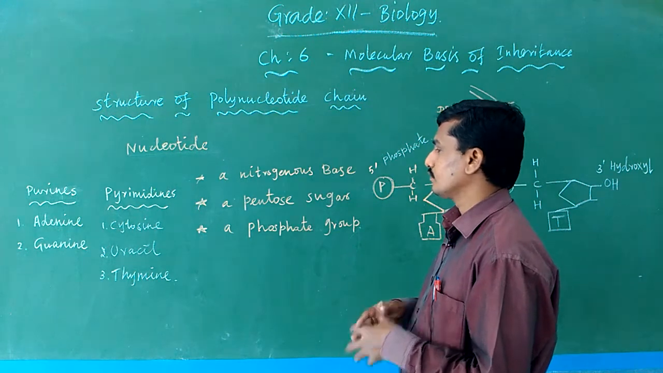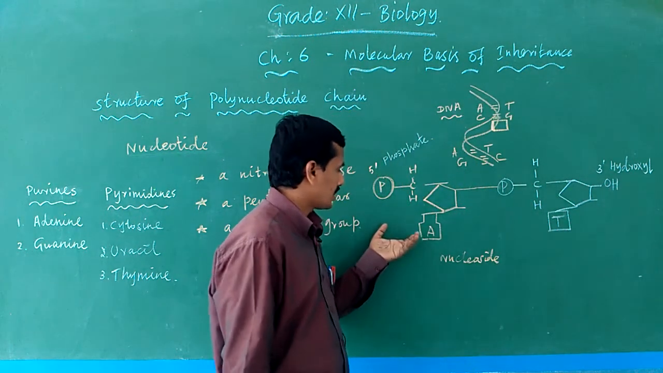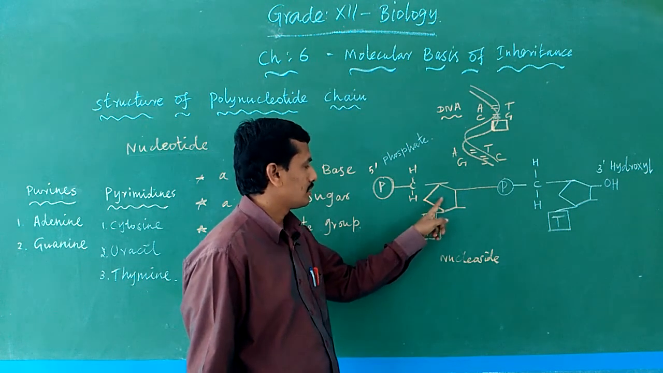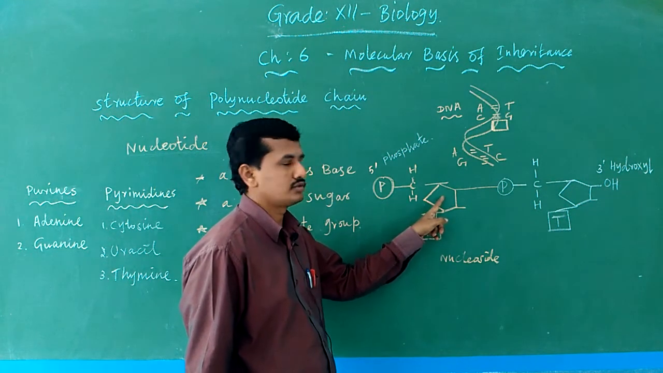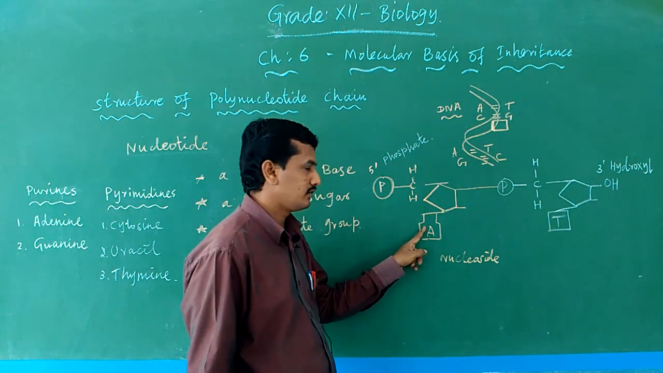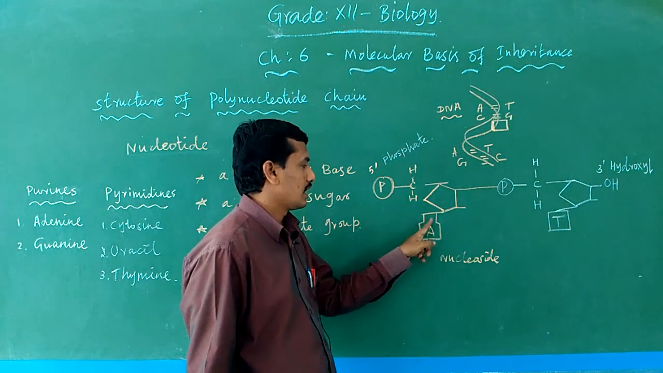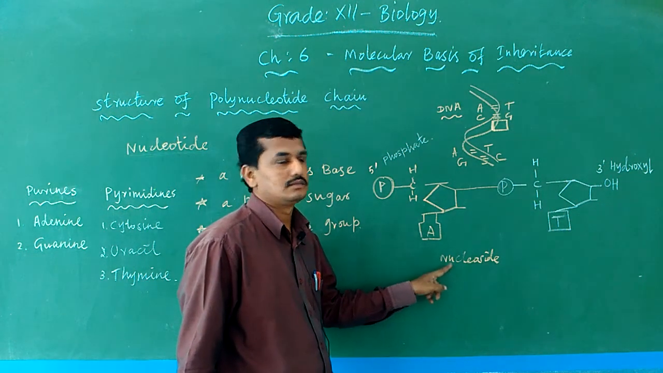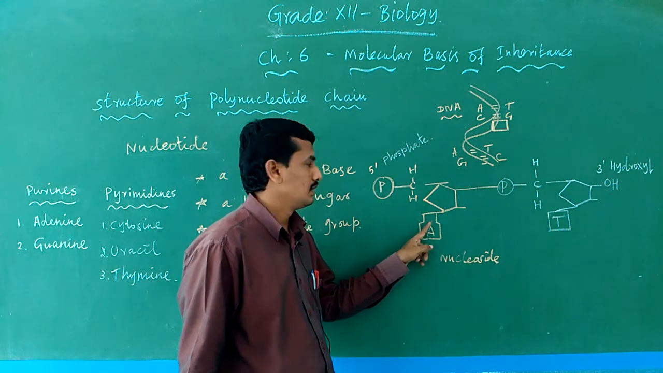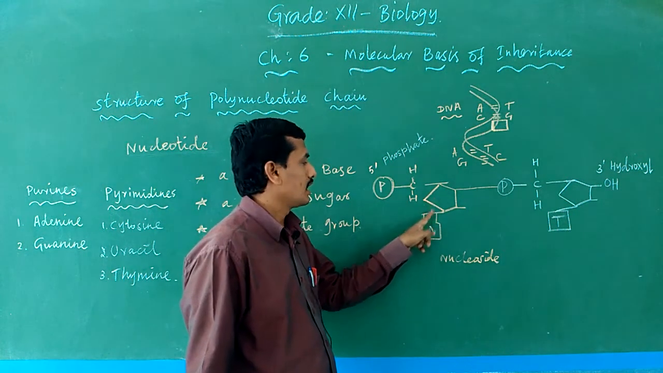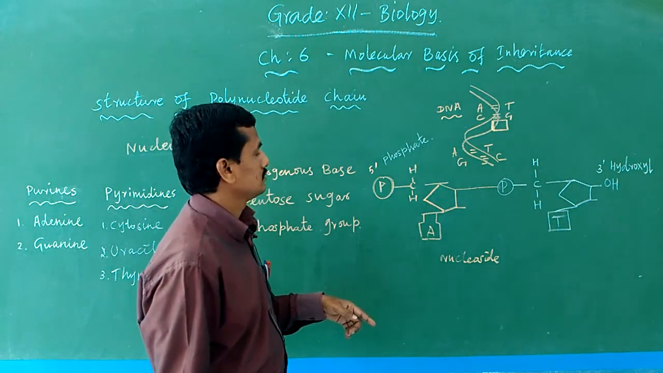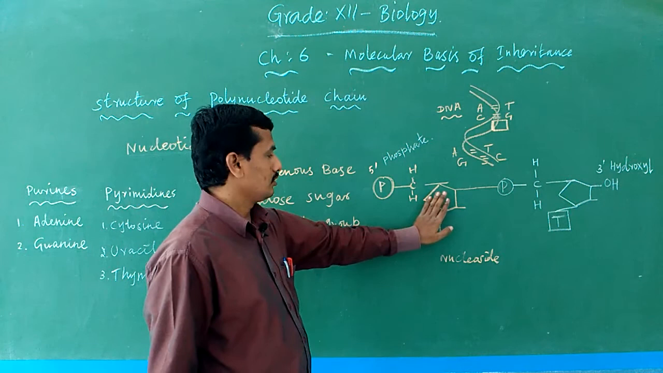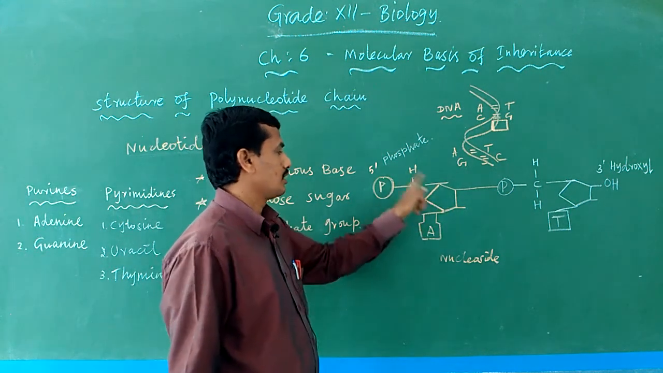Then listen, this is a nucleotide. Here the nitrogen base adenine joins with the pentose sugar, collectively known as a nucleoside. Adenine, the nitrogen base, and the pentose sugar together are known as a nucleoside. Then the nucleoside joins with the phosphate.